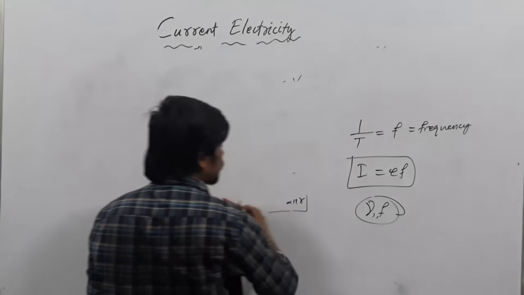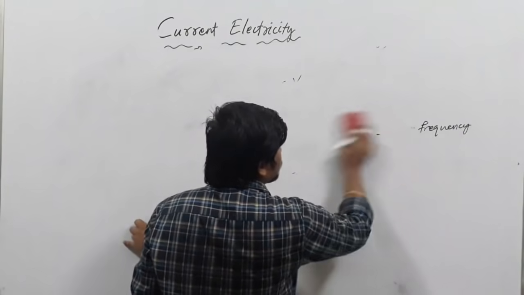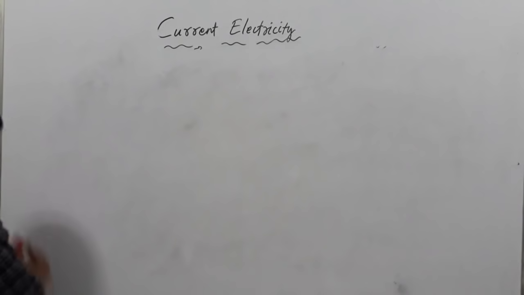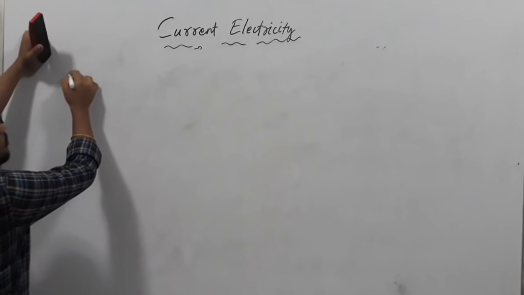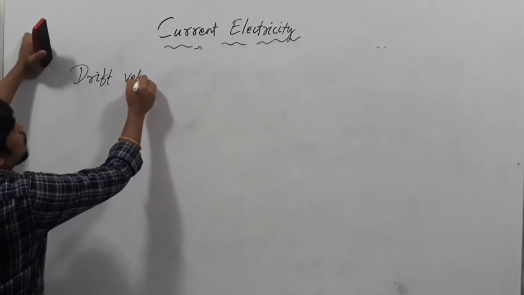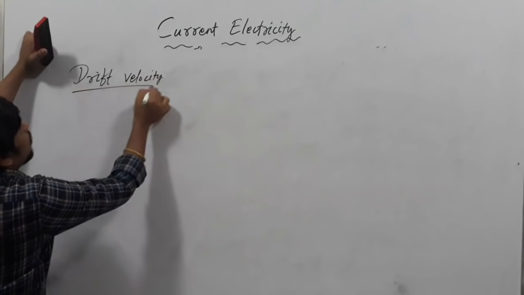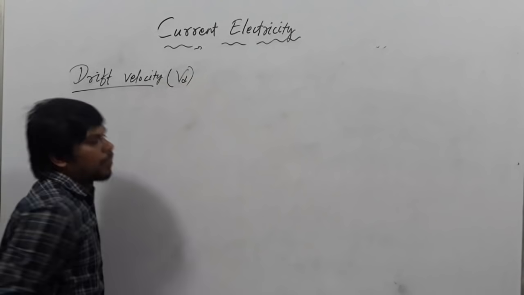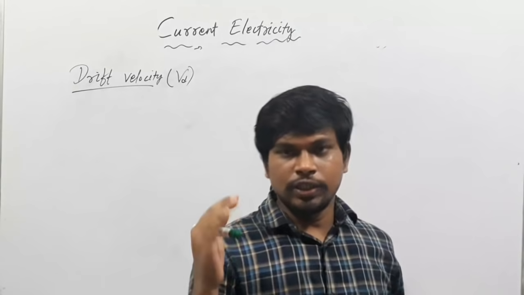We know all about current. What is current? Rate of flow of charge, formula, and current is a scalar quantity. Unit and dimension you know all. One more term, that is drift velocity. This is very important. This can be asked as a long type question. It is denoted by Vd.